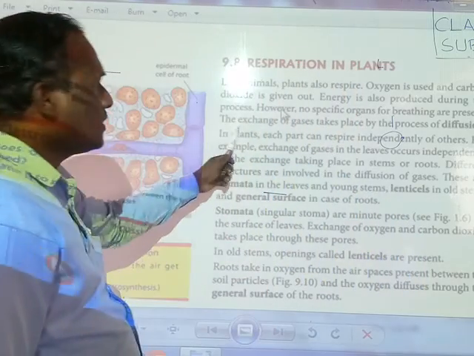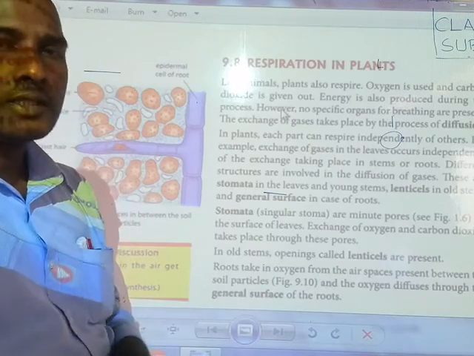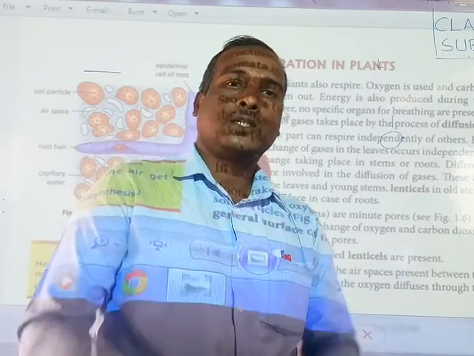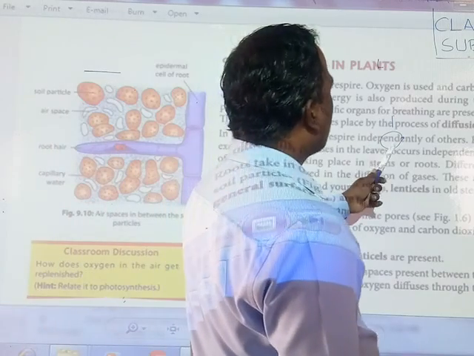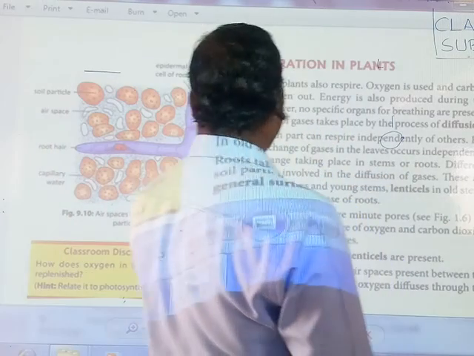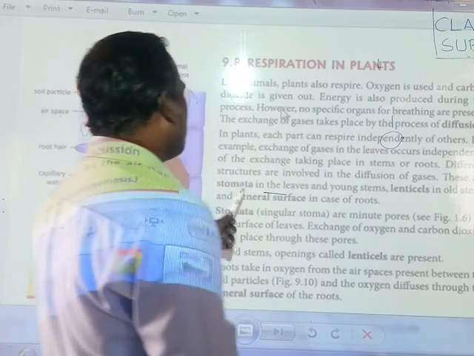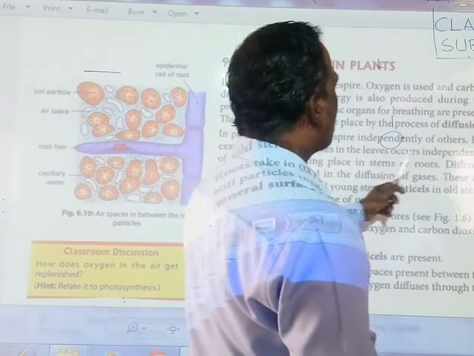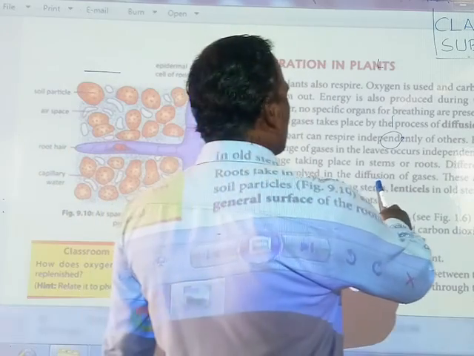The exchange of gases takes place by the process of diffusion. Which process is exchanging the gases? The diffusion process. In plants, each part can respire independently of the others. For example, exchange of gas in the leaves occurs independently of the exchange taking place in the stem or roots. Different structures are involved in the diffusion of gases.